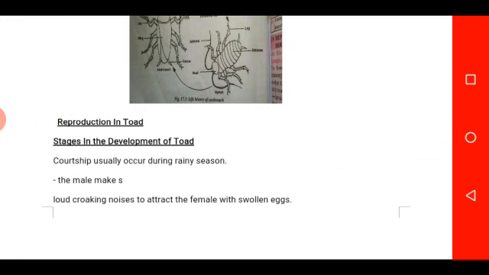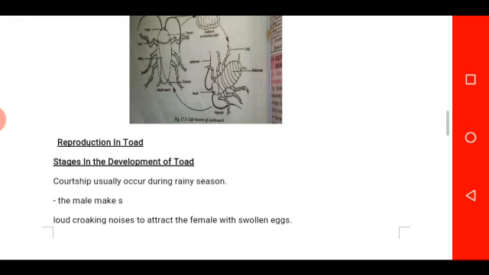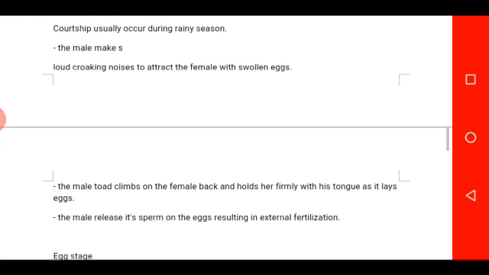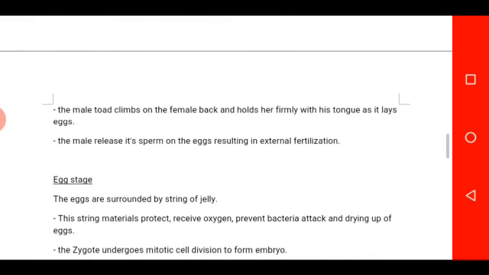This courtship usually occurs during rainy season, in which the male organism makes loud croaking noises to attract the female with swollen eggs. I mean, the croaking noise of the male organism attracts the female organism towards the male.